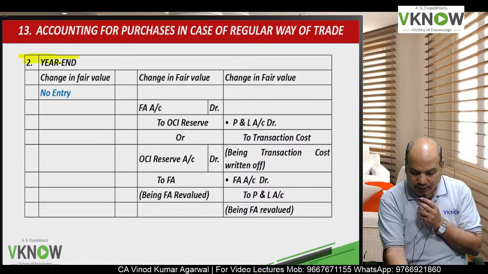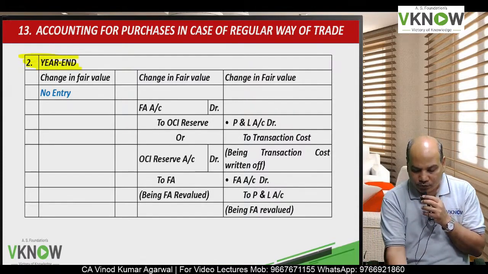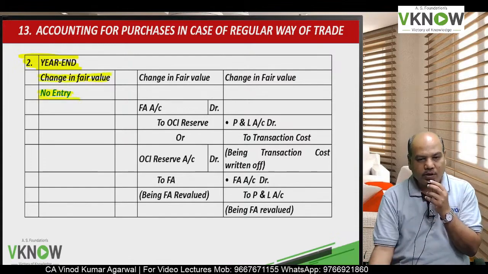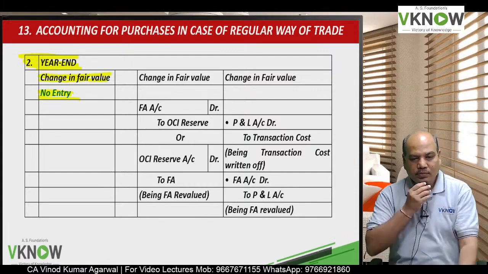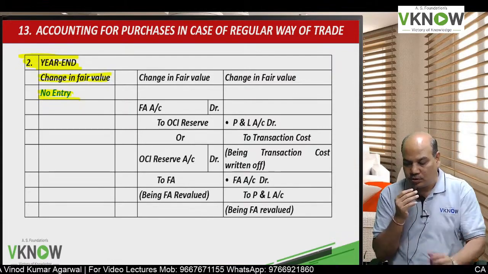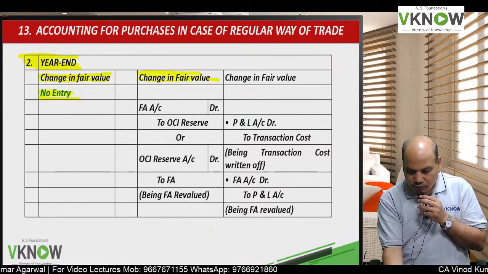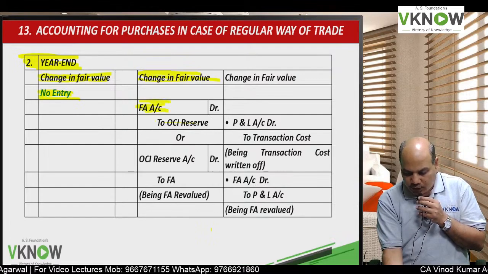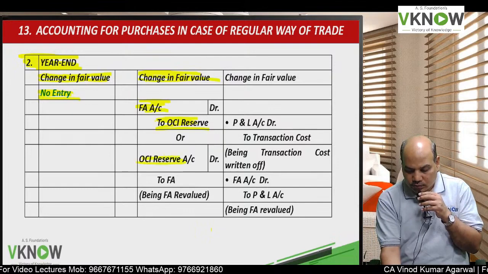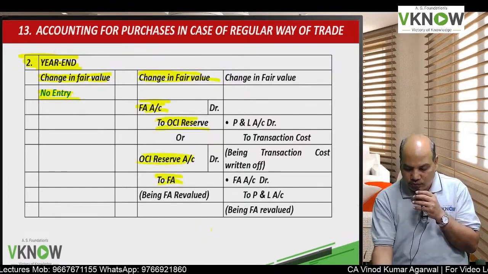Now we'll come to year end. First column is amortized cost. There is a change in fair value, but if it is an amortized cost instrument, then we are not going to record the change in fair value. But if it is an FVT OCI instrument, then the entry will be either financial asset to OCI reserve if fair value goes up, or OCI reserve to financial asset if fair value goes down.